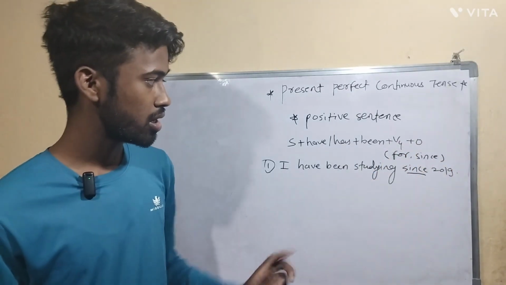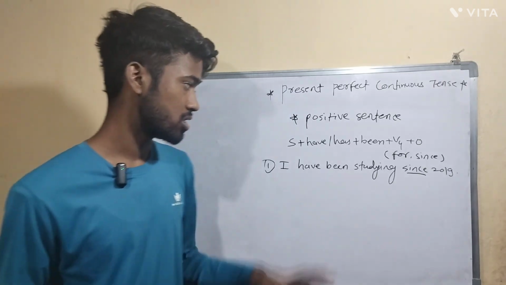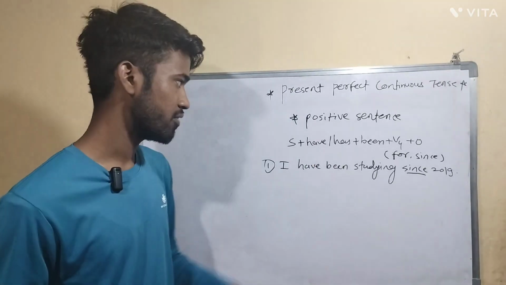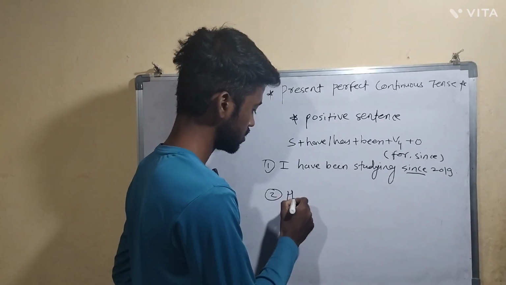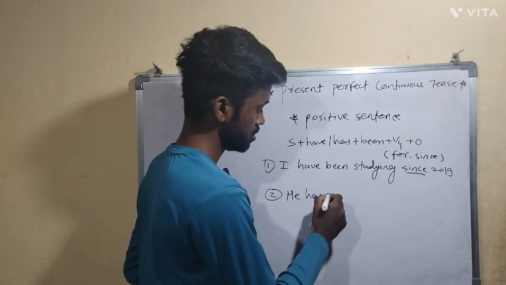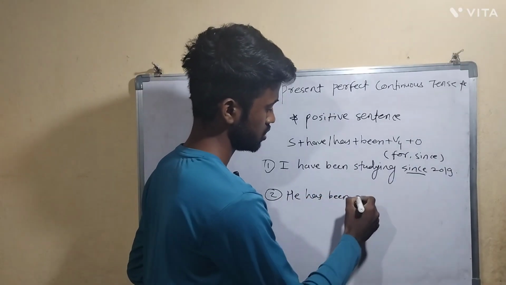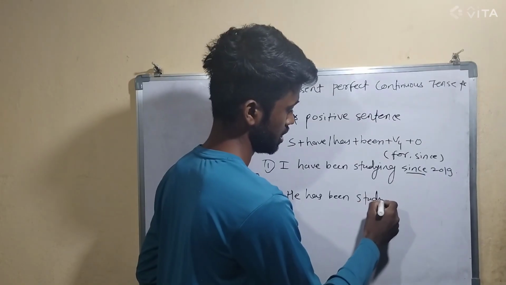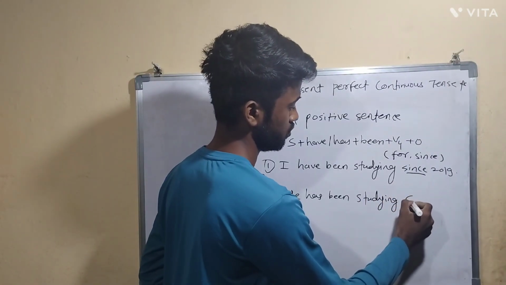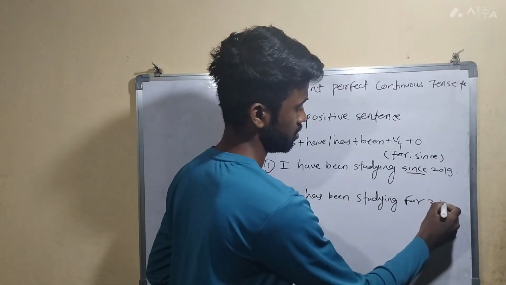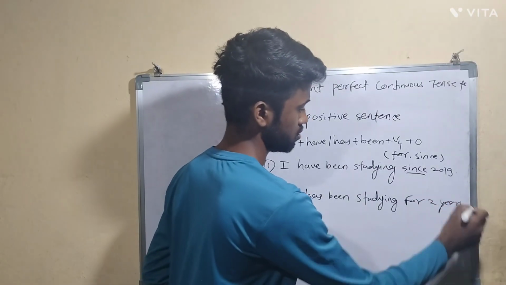Okay, but whenever it comes to for, let's take one more example using has and for. So it's the second example. He has been studying for 2 years. Now see here.